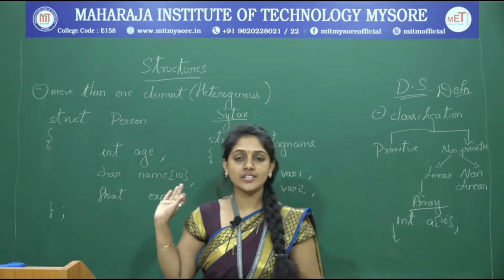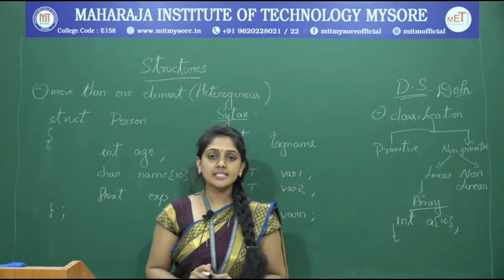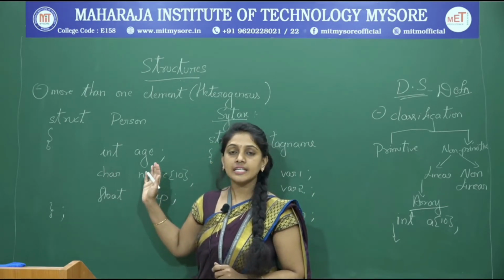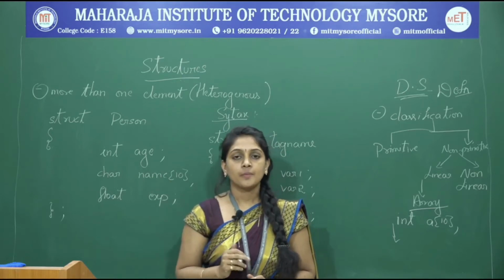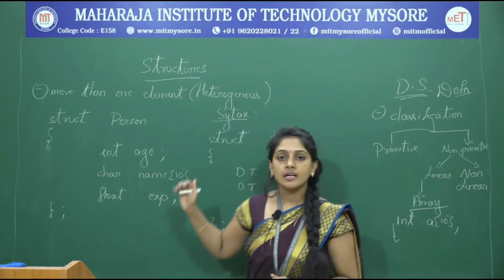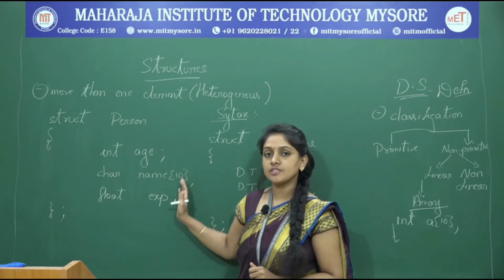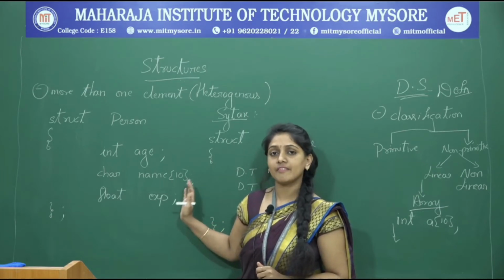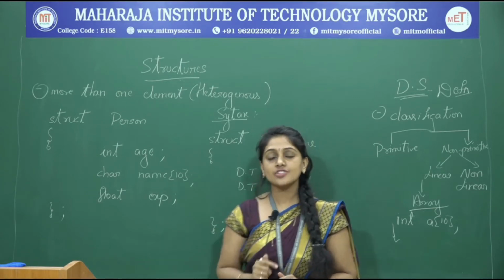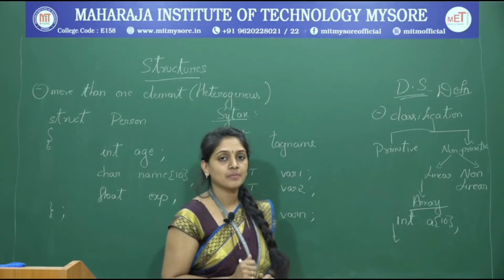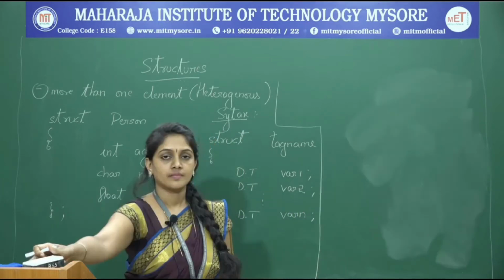So this is how structure is declared, and this declaration of the structure will not allocate memory. Point to be remembered: a structure declaration will not allocate memory. When does a structure get allocated with memory? When the structure variable is declared, then the memory gets allocated.